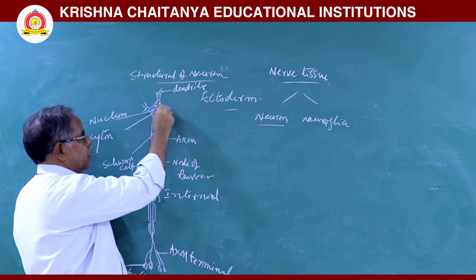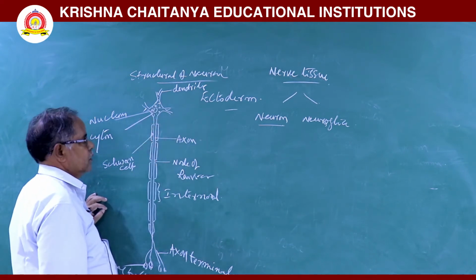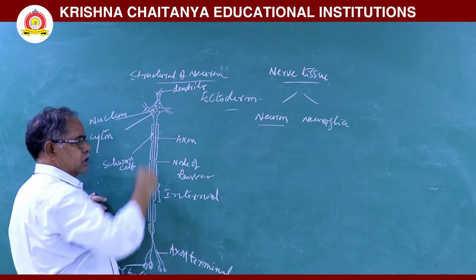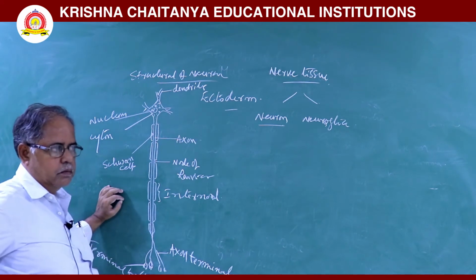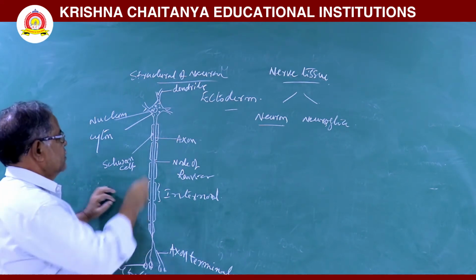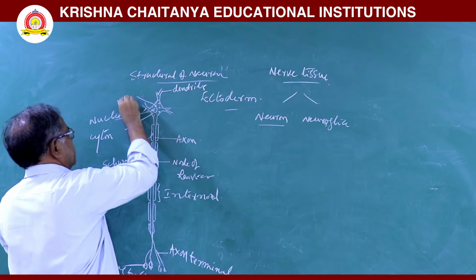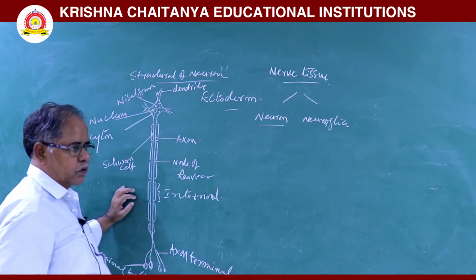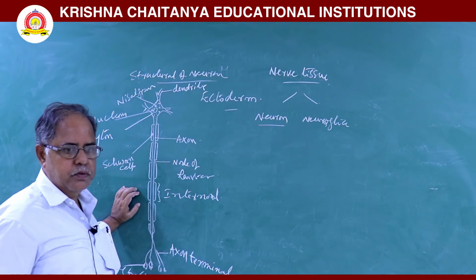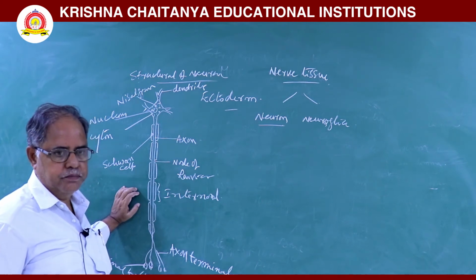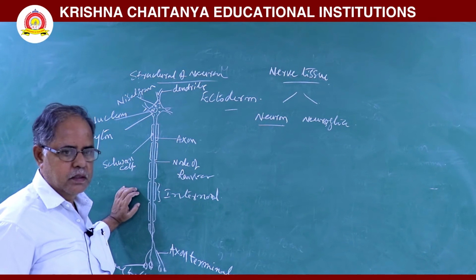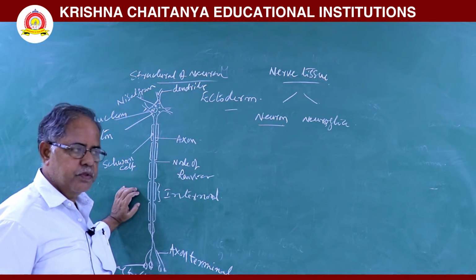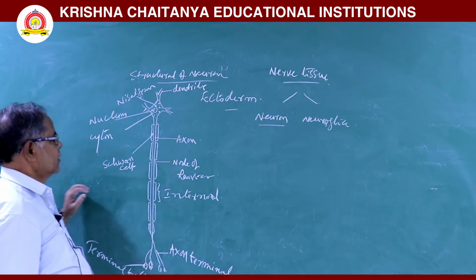In this cyton, a spherical big nucleus is there. Next, a large cytoplasm is there. In the cytoplasm, granules are there. These granules are called Nissl granules. And neurofibrils and lipofuscins are there.